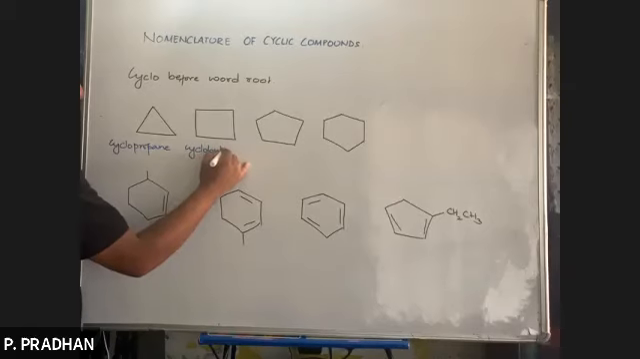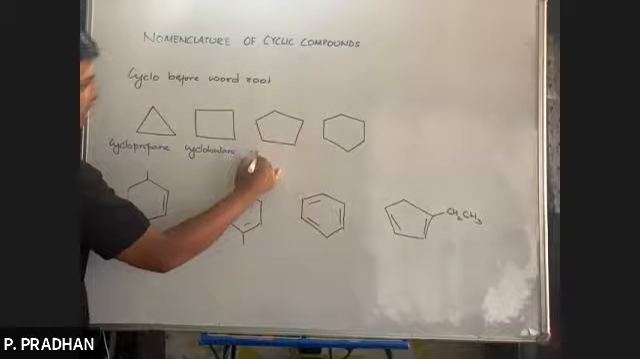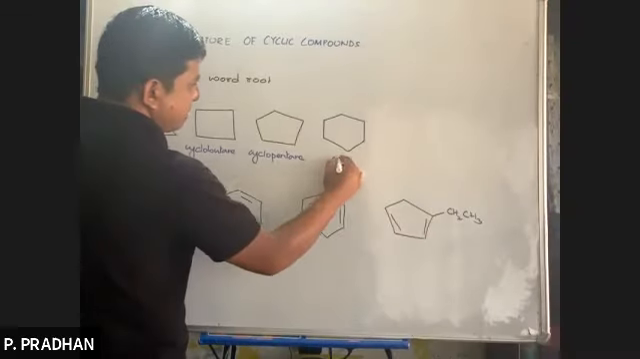Only single bond. Similarly, what would be the name of this compound? Cyclobutane. This one? Cyclopentane. This one? Cyclohexane. As easy as this. It's so easy.